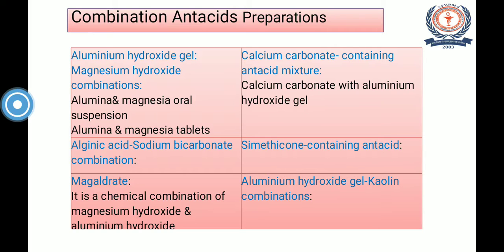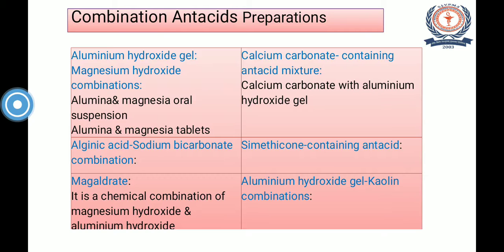Then the second, alginic acid and sodium bicarbonate combination. Then magaldrate, this is a chemical combination of magnesium hydroxide along with aluminum hydroxide. Then there is calcium carbonate containing antacid mixture, for example calcium carbonate along with aluminum hydroxide gel.